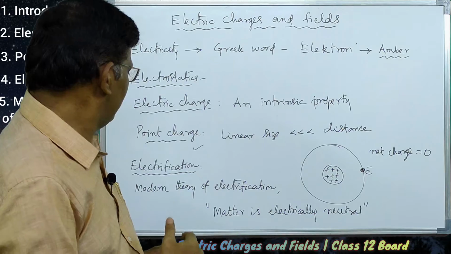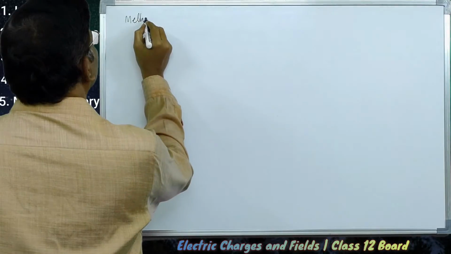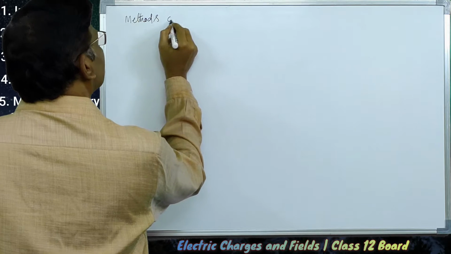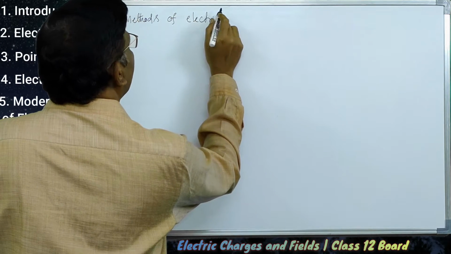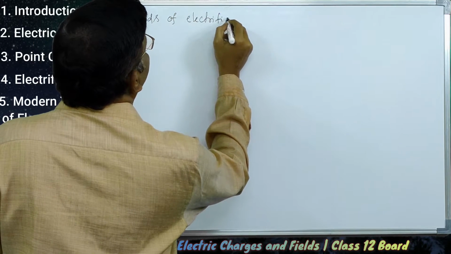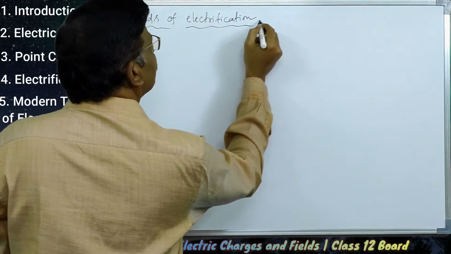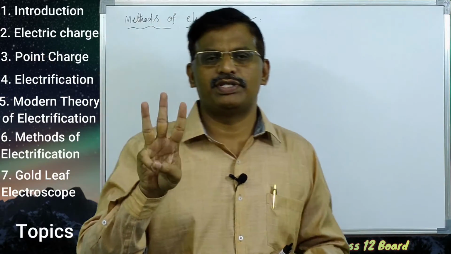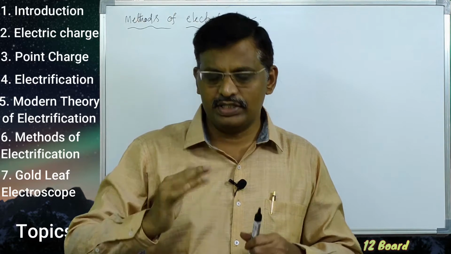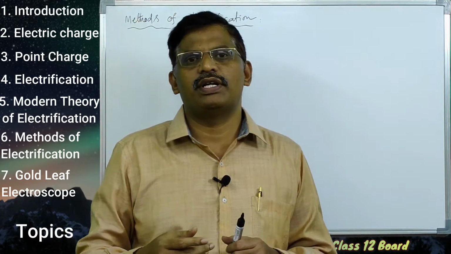We have some methods here, the methods of electrification. We have 3 methods of electrification to get charged bodies.